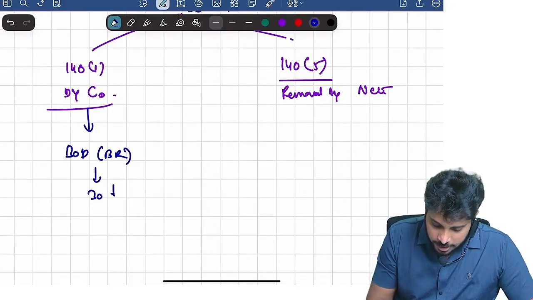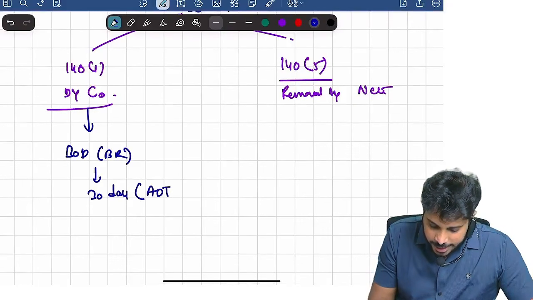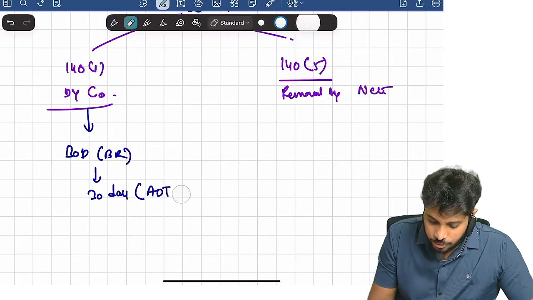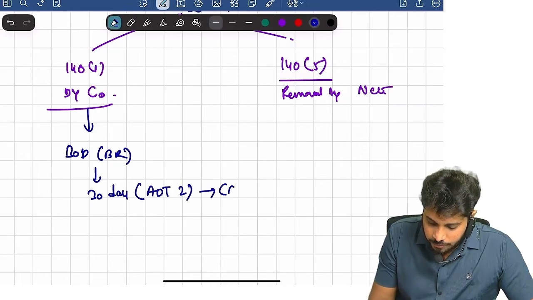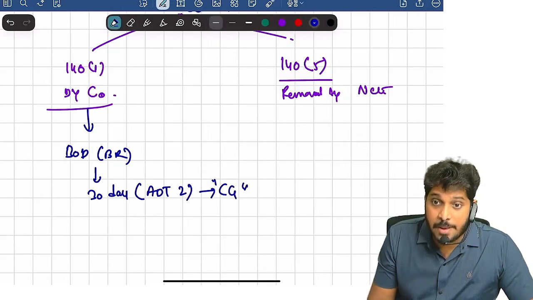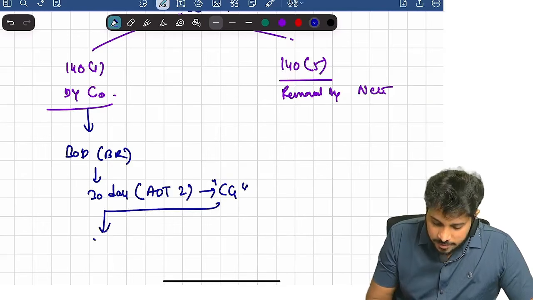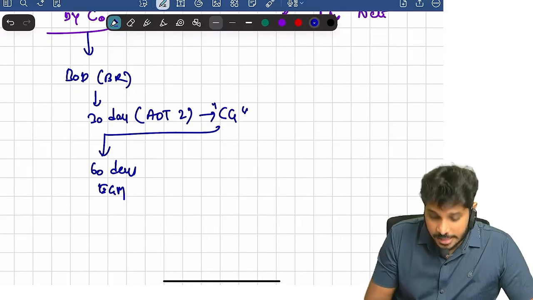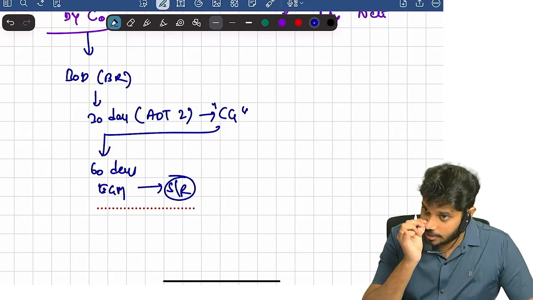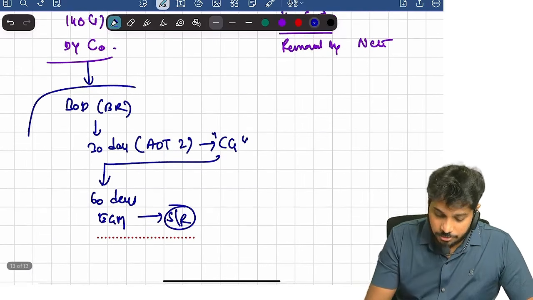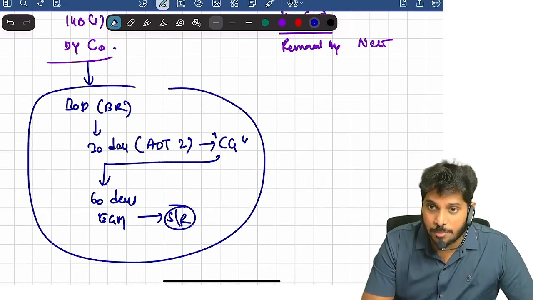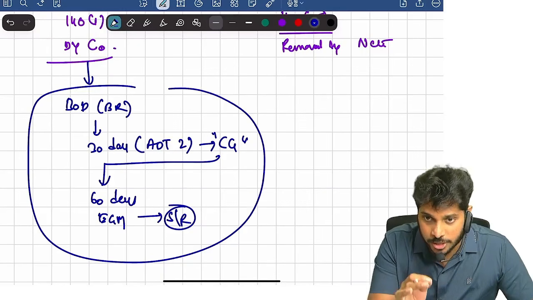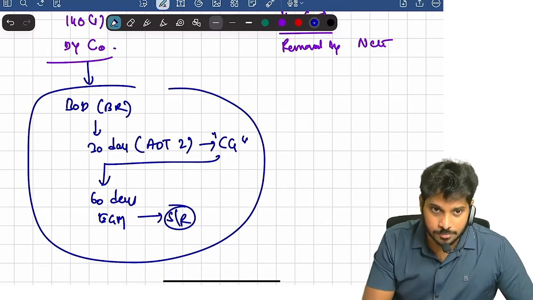From this board meeting, within 30 days, file ADT3 form with ADT2 form. What is it? ADT2 form with central government, for approval. Once central government gives approval, within 60 days, conduct an EGM. In this EGM, special resolution you have to pass. Only then auditor will be removed. And before you do this entire process, an opportunity of being heard shall be given to the auditor who is going to be removed. Are you clear?